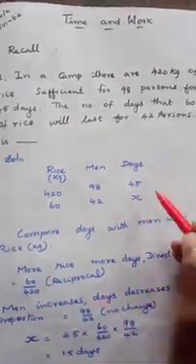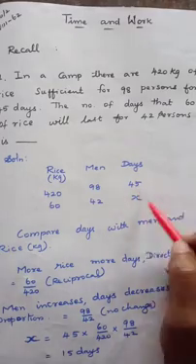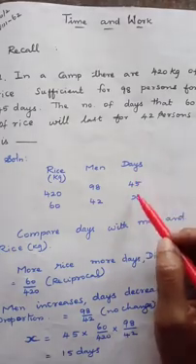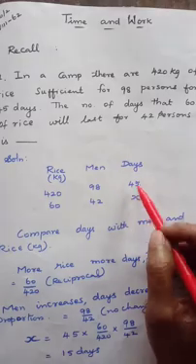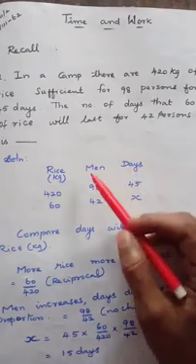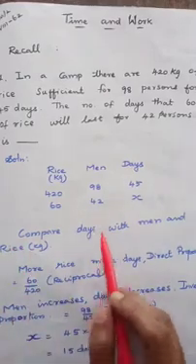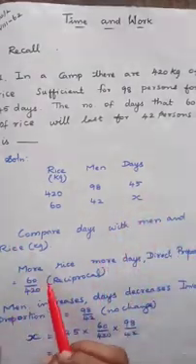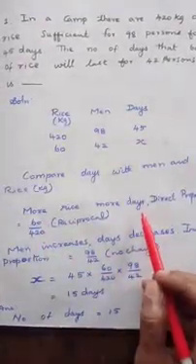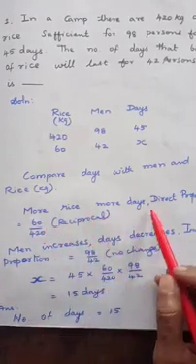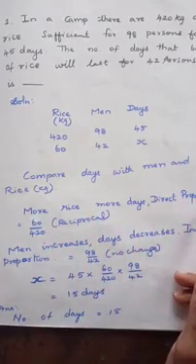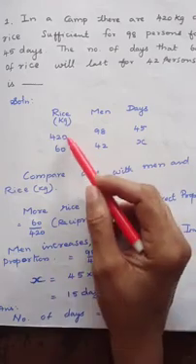Here the unknown is in days, so we take it as x. You have to compare these days with rice and men. First we shall compare rice and days. More rice, more days. Direct proportion, that is 60 by 420.